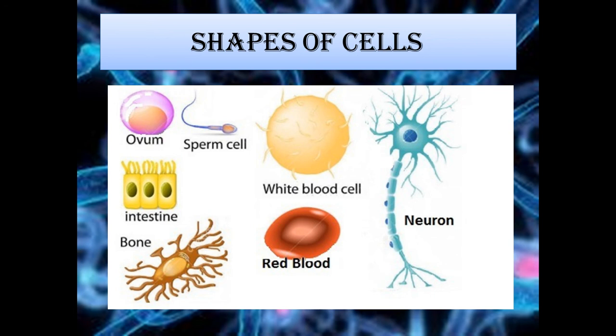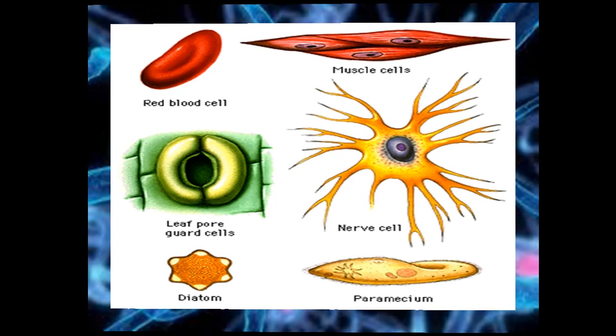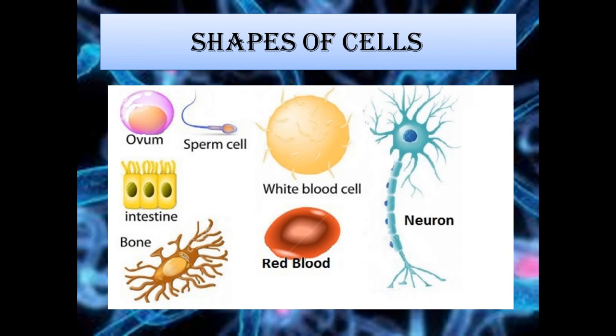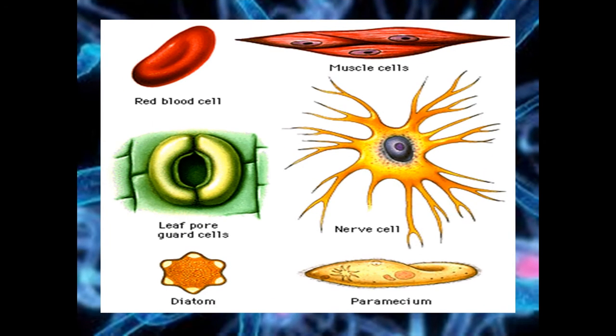So here you can see in the slide different types of cells: bone cells, intestine cells, ovum, sperm, red blood cell, white blood cells, or neuron, which we can say nerve cell. Here are some more pictures of the cells. All cells have different shapes according to their needs.